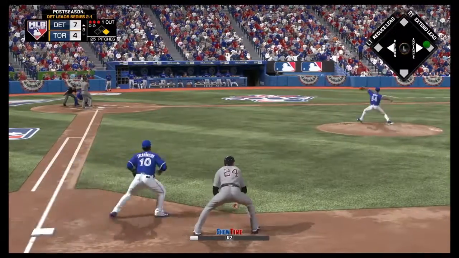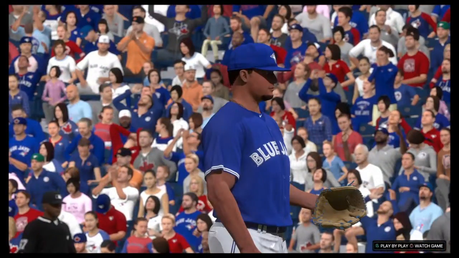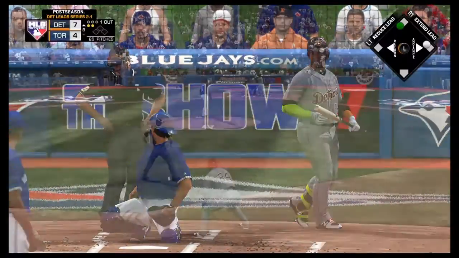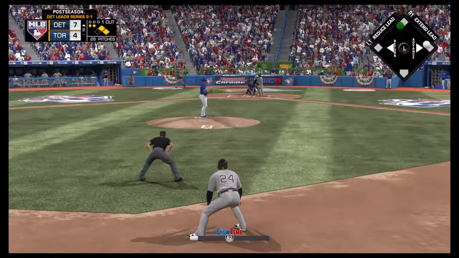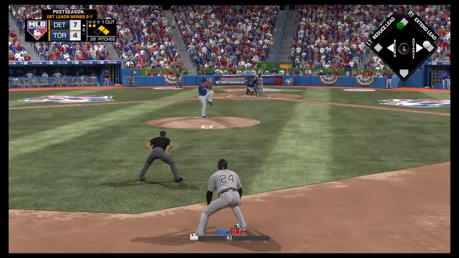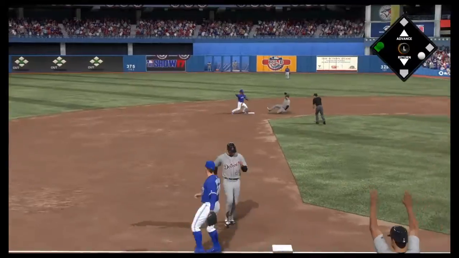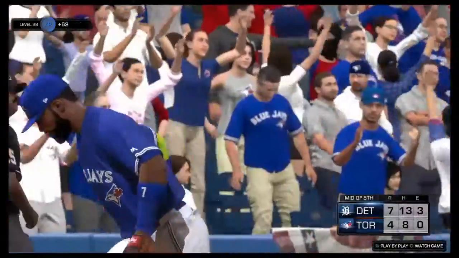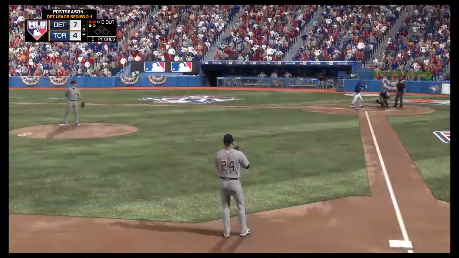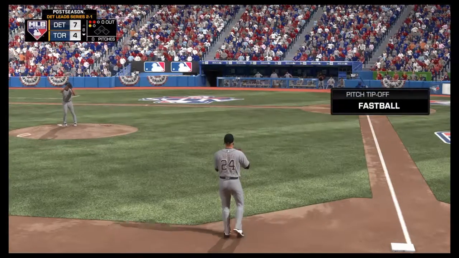1 out, it's a 3-0 count to Rizzo. And he draws a 4-pitch walk. That'll bring up Cespedes. He's 1 for 4 and a single his last at bat in the 7th. It's going to be a ground ball to short. Reyes turns the double play just barely. Right, 7 runs on 13 hits, 3 errors for the Tigers. Not the cleanest of games, but we are in the lead by 3 runs.